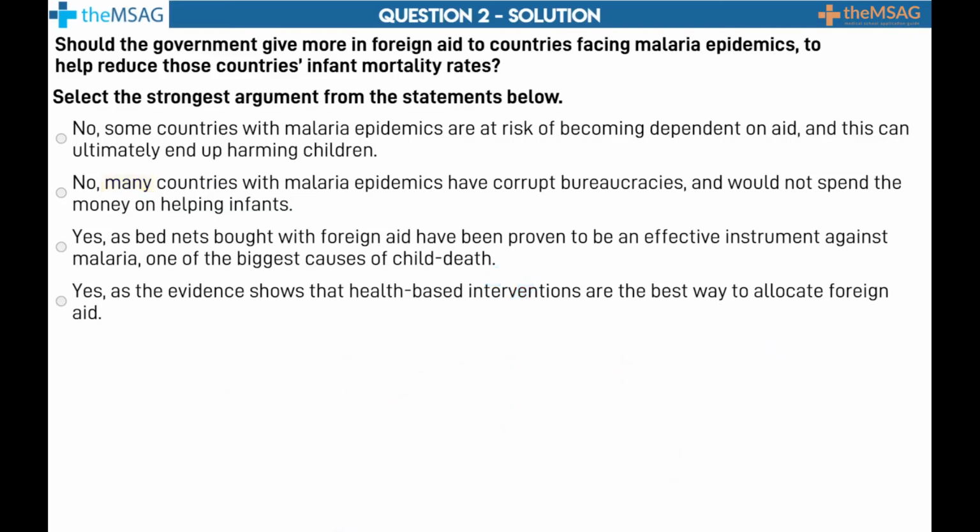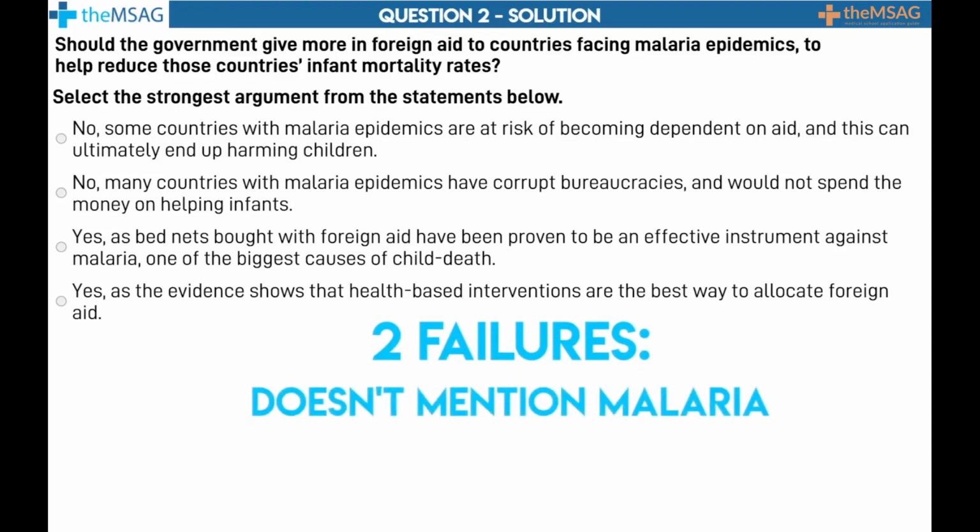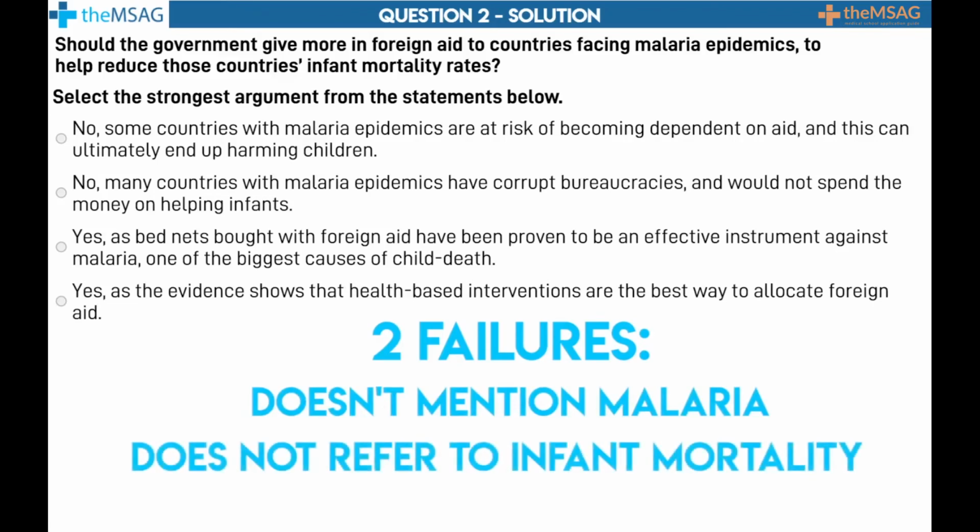The last option is stronger. Yes, as the evidence shows that health-based interventions are the best way to allocate foreign aid. But it fails in two regards. First, it doesn't mention malaria, a key component of the question. And second, it doesn't complete its point by referring to infant mortality specifically.